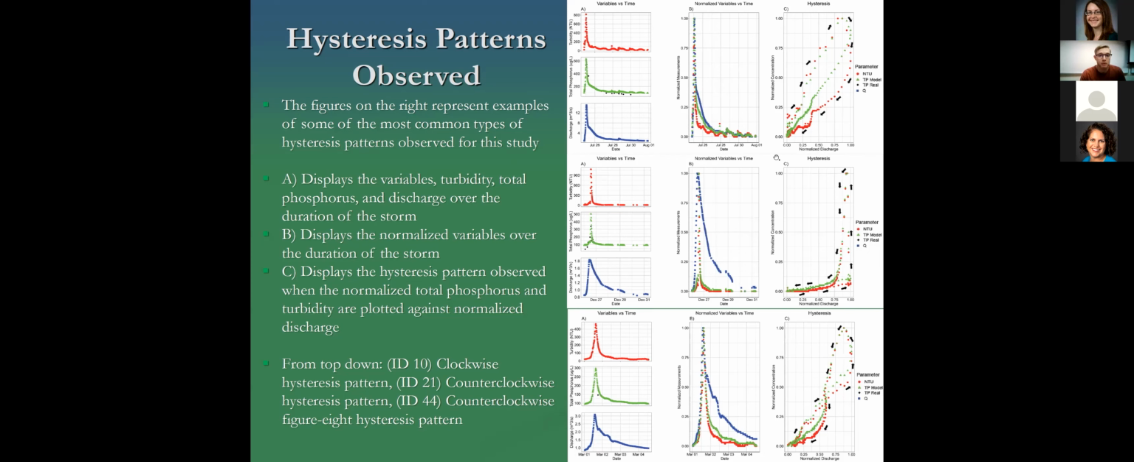Going from top down, the top graph represents storm ID 10 and is an example of a clockwise rotational pattern where the concentration variable reaches its peak before peak discharge. The middle graph represents storm 21 and is an example of a counterclockwise rotational pattern where discharge reaches its peak before concentration. And the bottom graph, storm 44, represents a counterclockwise figure 8 hysteresis pattern where more of this figure 8 style loop is created in the storm event.